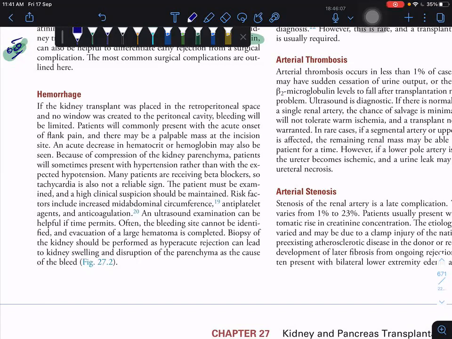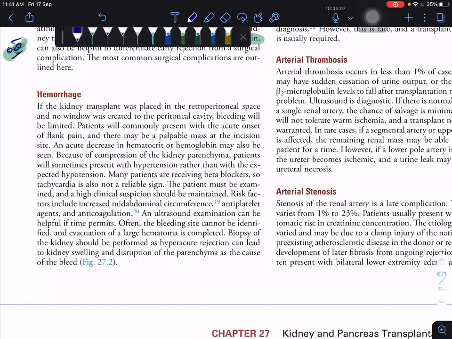Does anyone know what is the overall most common complication of renal transplantation, for the recipient?